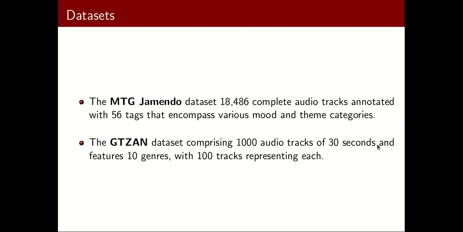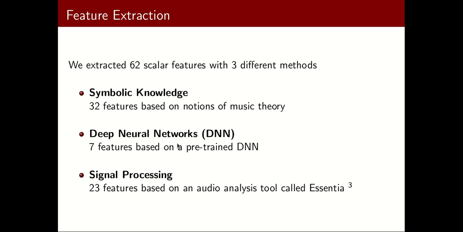The datasets we used are two. The one is the MTG Jamendo dataset for the mood tagging task, and the GTZAN dataset for the genre recognition task. For the feature extraction, as I said before, we used three different methodologies: the symbolic knowledge, the deep neural networks, and the signal processing.